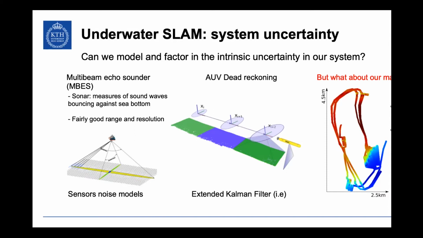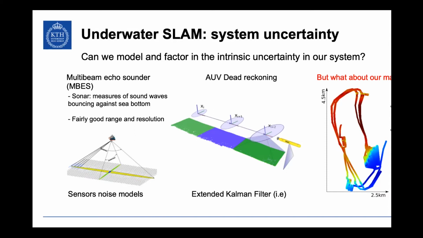So because, yeah, I was talking about these errors that we have in SLAM, is there any way we can model these errors, this cumulative drift error and this noise in the sensors? And the answer is, of course, yes. We apply noise models to our sensors. We apply some kind of filtering or optimization techniques to the AUV pose estimate, and so we end up with this fully probabilistic approach, which is SLAM, which helps us optimize all this noise within the system.